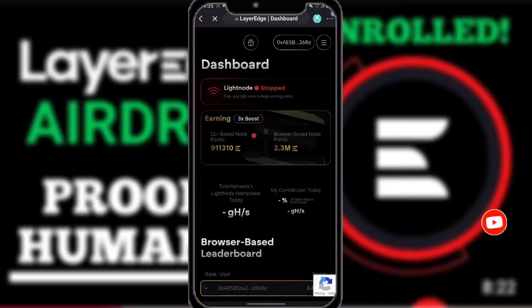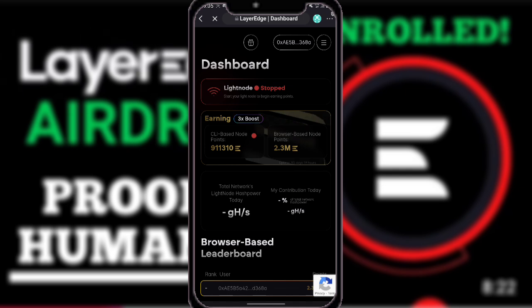So again, in my own view, Layer Edge brought a new update which is not really making people happy. The community is not really happy with the humanity verification that we need to do. After we buy the CLI-based node, this CLI-based node is the main thing that will recognize our humanity identity, the main thing we use to verify that we are human.